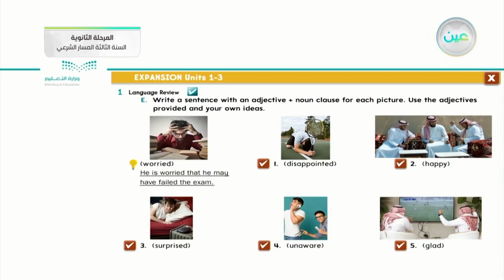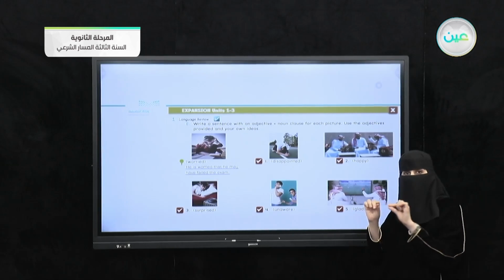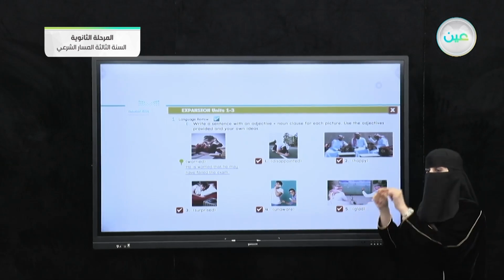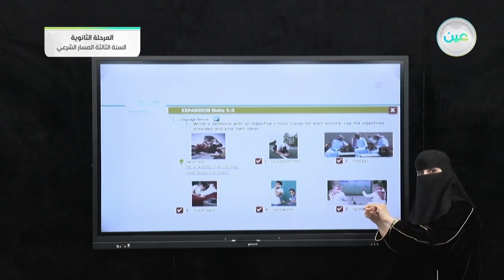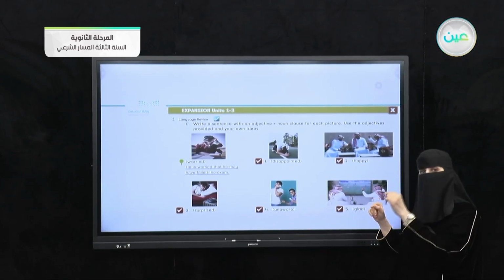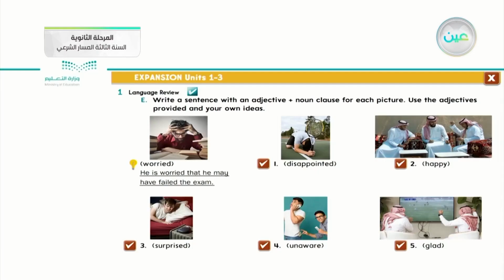Number 1, as a model, worried. What do you think is suitable? I should take the adjective and put it in a complete sentence. After that, I join it with another statement, but the second one is a noun clause. Look at that one. He is worried. This is the first part of our statement. I apply this adjective inside the statement.